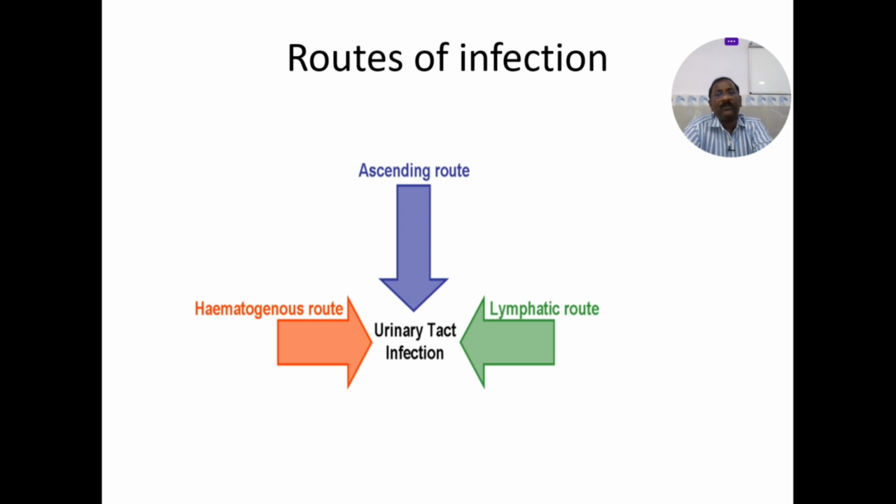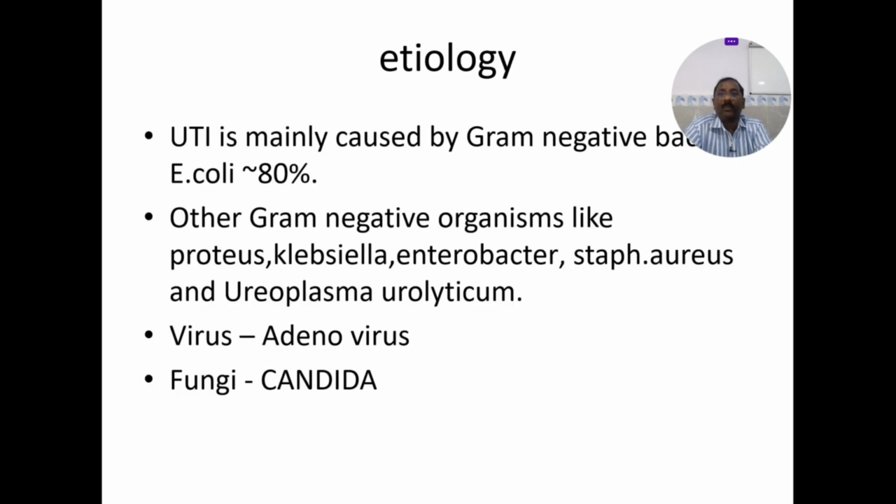Here 95% through the ascending route only. So 80% E. coli. Others are gram-negative organisms like Proteus, Klebsiella, Enterobacter, Staphylococcus aureus, etc. Here adenovirus, sometimes viral UTI and candidiasis. So this is also very common in our population, the fungus in the urinary tract infections. So Candida, especially in diabetes or immunocompromised individuals or malnutrition. So again the candidiasis is also an important organism to cause urinary tract infections.